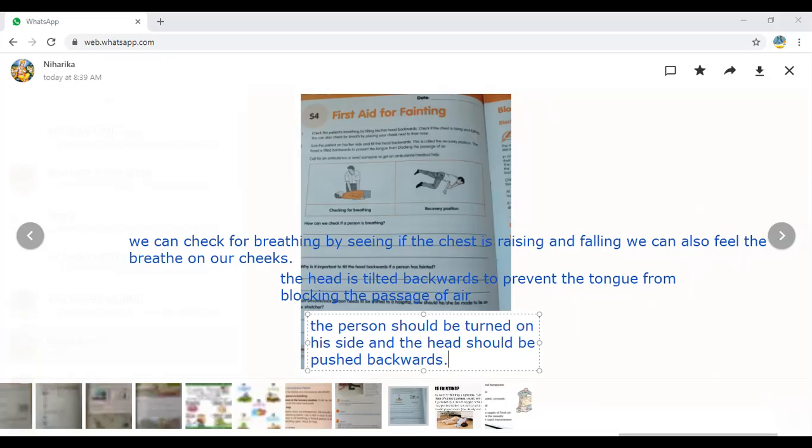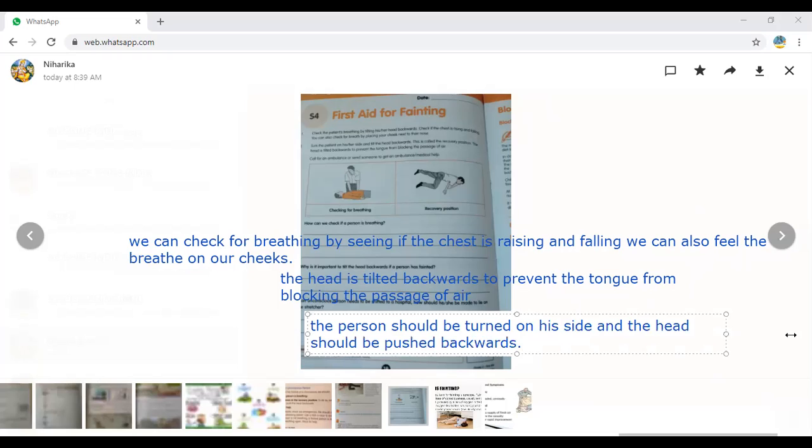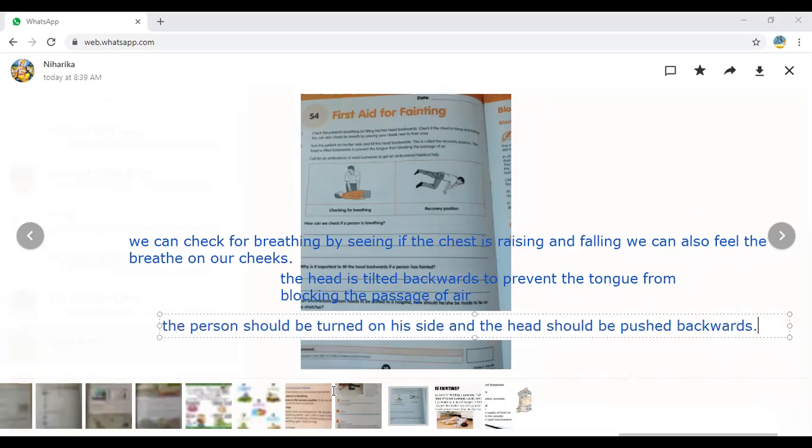Person same recovery position, ఎలా అయితే నేల మీద ఎలా అయితే పడుకోబడతాం, the same manner on the stretcher also we should keep the person on a side of his body as well as the head should be upward, or you can say backward. Right, now we have completed our worksheet also.